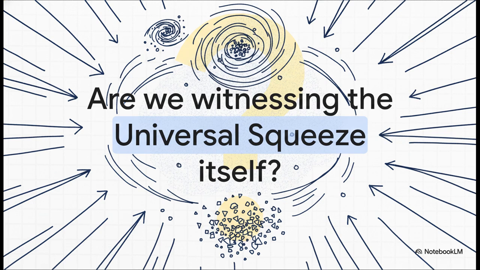So I'll leave you with this provocative thought. Are we just looking at empty space, or are we witnessing the relentless crush of the universal squeeze itself? We have a 99.9% dominance ratio pointing directly to a massive anisotropic pressure zone centered right on the galactic core. It challenges absolutely everything about how we visualize the vacuum of space, replacing it with a violently churning, pressurized medium.